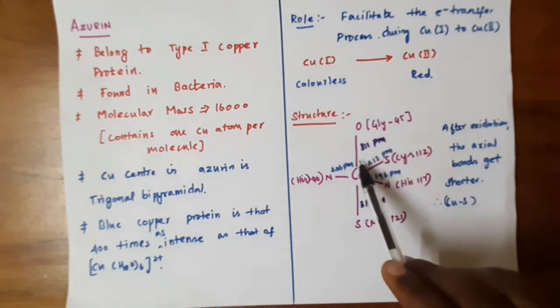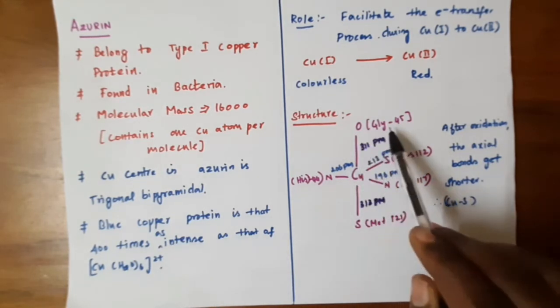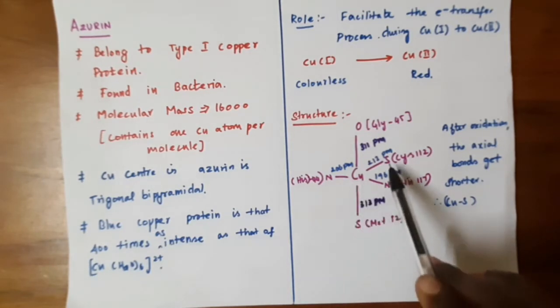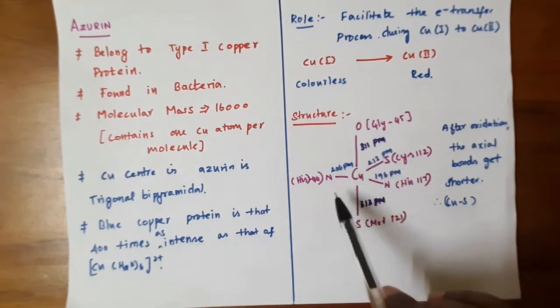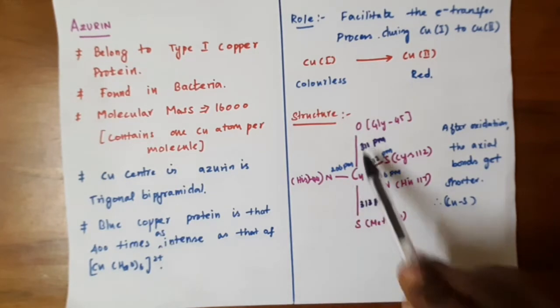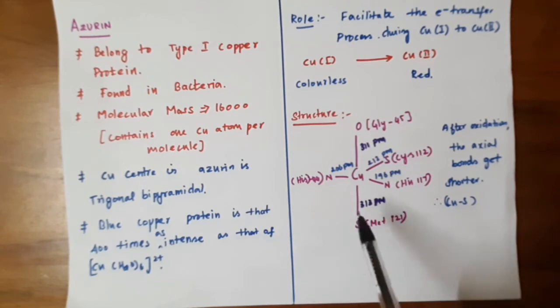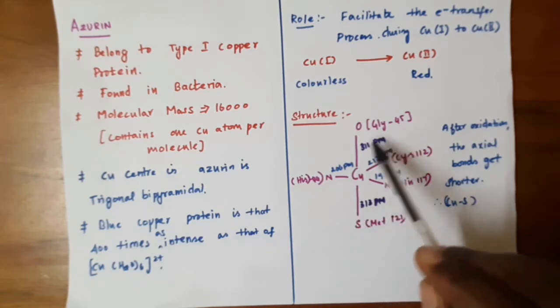The fifth coordination site is from an oxygen donor from glutamate 45. The three short bonds are in the trigonal arrangement, and the fourth and fifth bonds are axial bonds which are longer. If you see the bond lengths, you can see this.